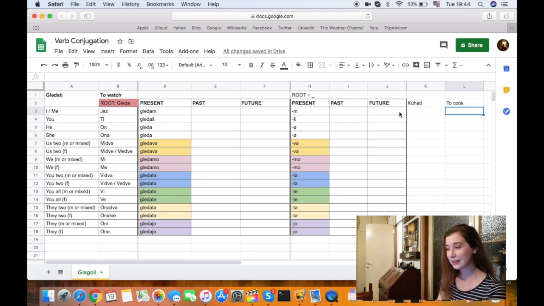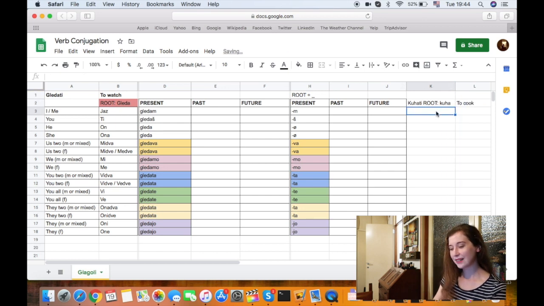All right, so if we have the root, right? So first, let's do what is the root, right? It's going to be kuha, right? So like this, so kuha. All right, so jaz kuham, right? Ti kuhaš, right? Now it's nothing, right?